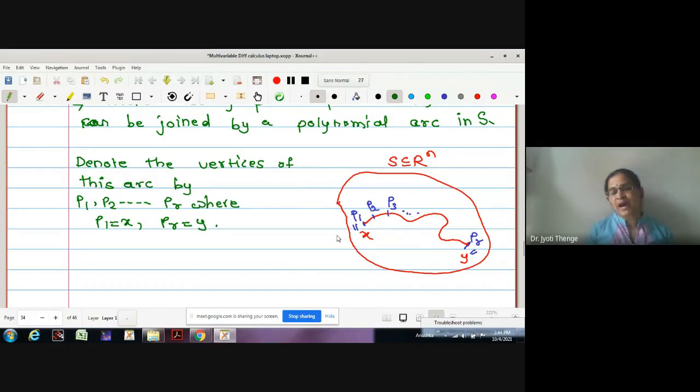While marking these points on the polygonal arc, we will take the points in such a way that the line segment joining the 2 points will be in the same set. Let me show you how.